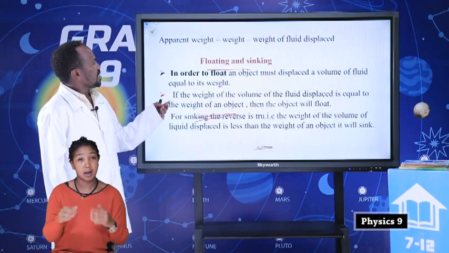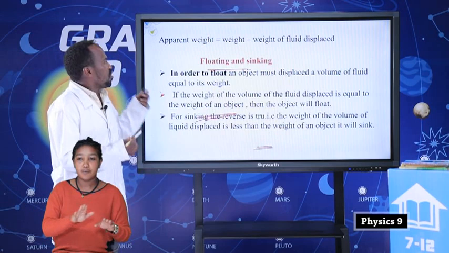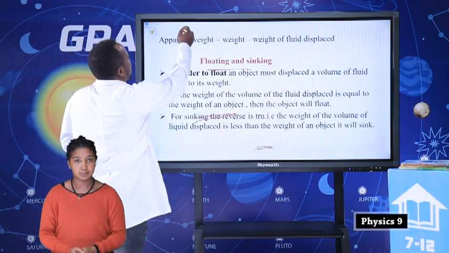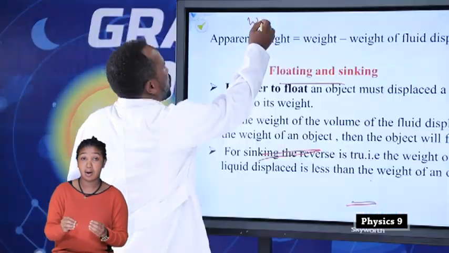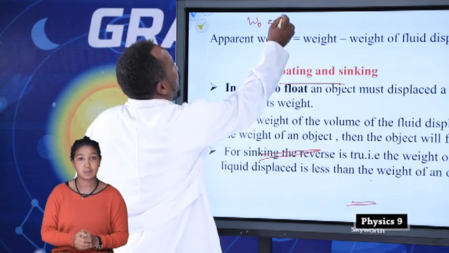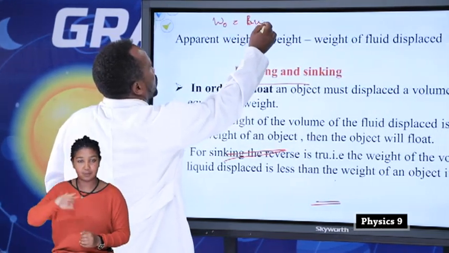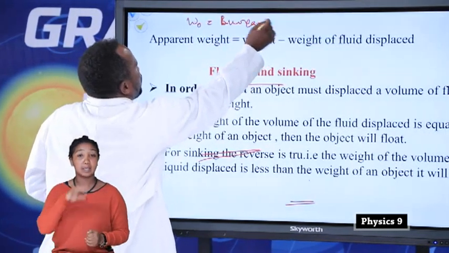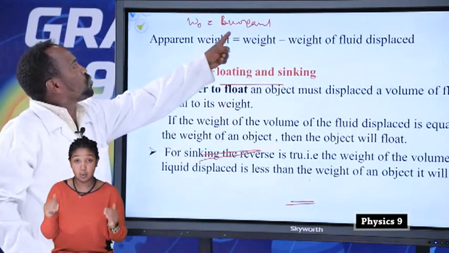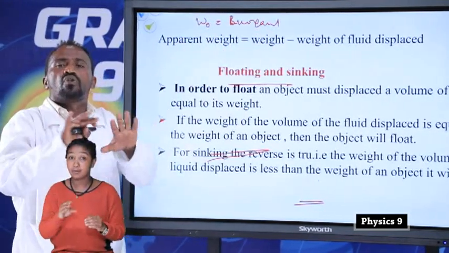Now, let's see how an object is floating. For floating, the weight of an object is equal to the buoyant force. If the weight of an object is equal to the buoyant force, the object is floating.